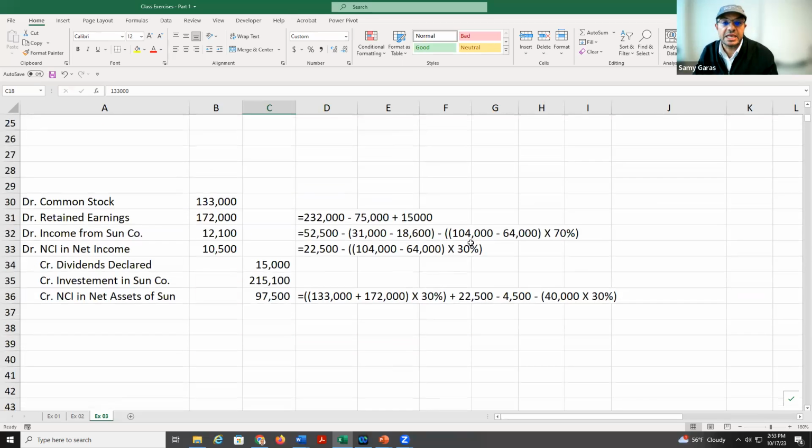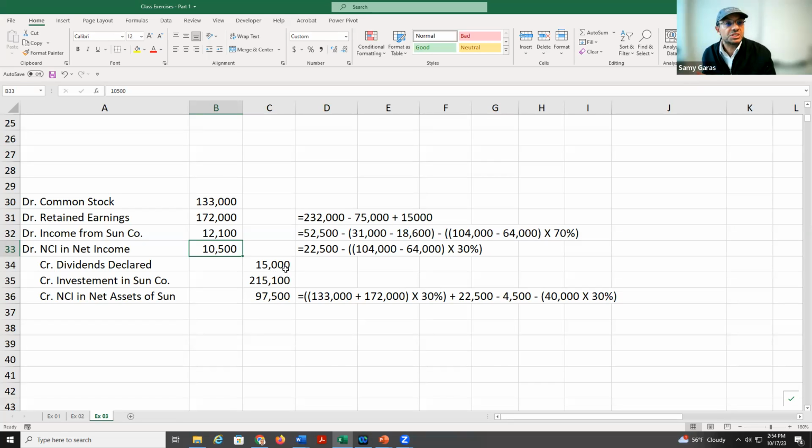So we take here 104 minus 64 times 70%, and here times 30%. And then we subtract them, we get the net income before the unrealized gain in the downstream and the upstream. And the same thing for the net income for the NCI, we subtract the upstream, and then we get the final balance sheet.